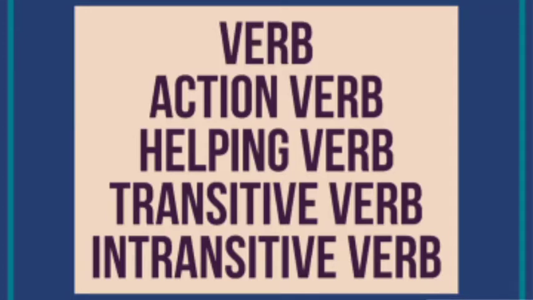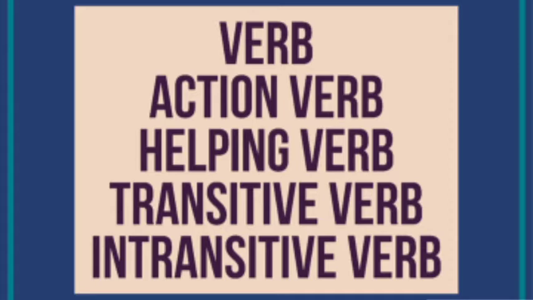In previous modules we have studied about verbs. Alright, we all know that action words are called verbs. There are many types of verbs you have studied till now. Action verb: there are two types of action verbs, physical action and mental action. Helping verbs like is, am, are, was, were. Transitive verb and intransitive verb.